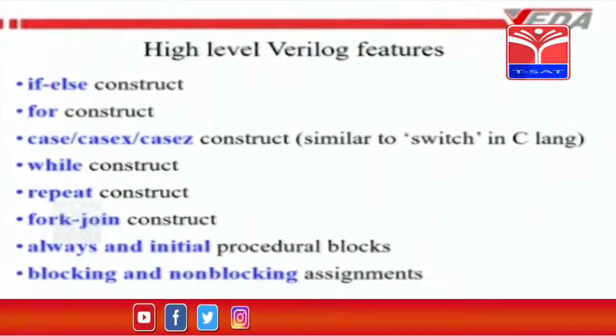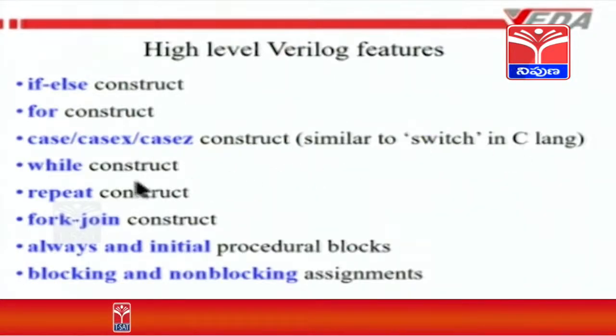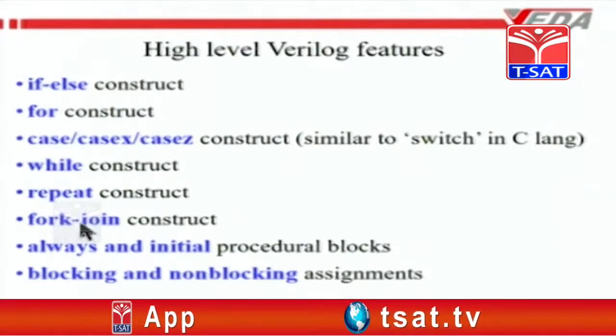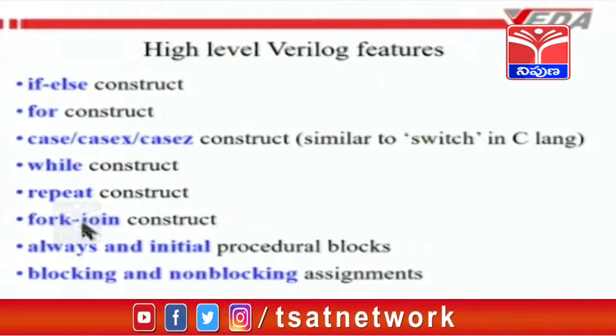The for construct is there. The case construct is there, similar to the switch construct in the C language. While construct is there, repeat construct is there, fork join is also there. There are a lot of similarities between Verilog and C, but there are a few differences as well. So what are those differences?